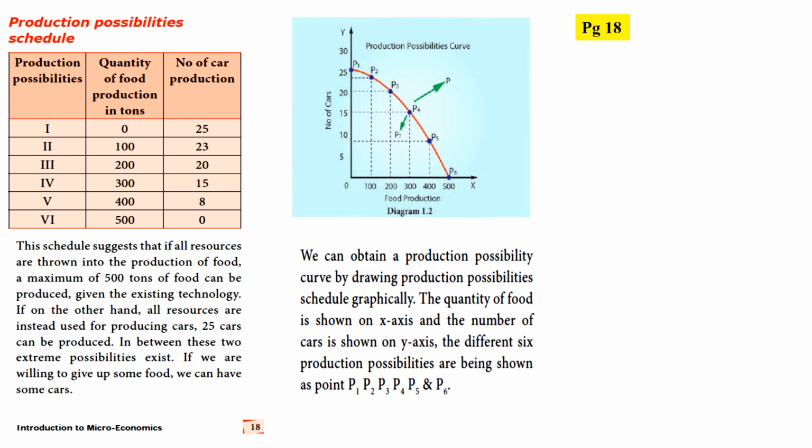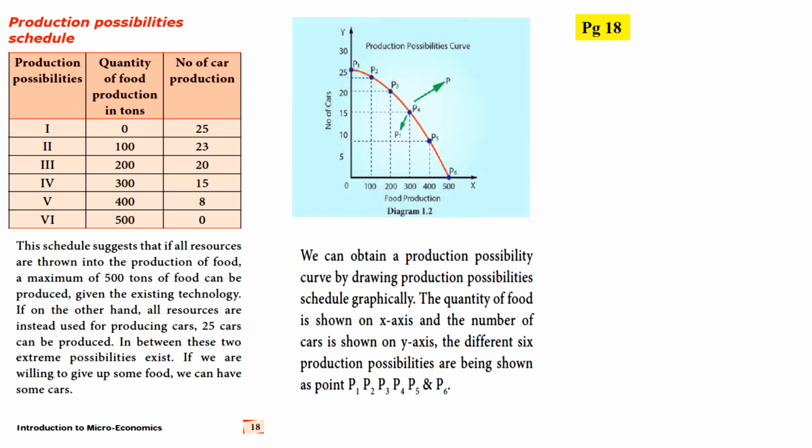of good is shown in the x-axis and the number of cars in the y-axis. The different 6 production possibilities, as we have seen in the schedule, are mentioned as P1, P2, P3, P4, P5 and P6, okay.